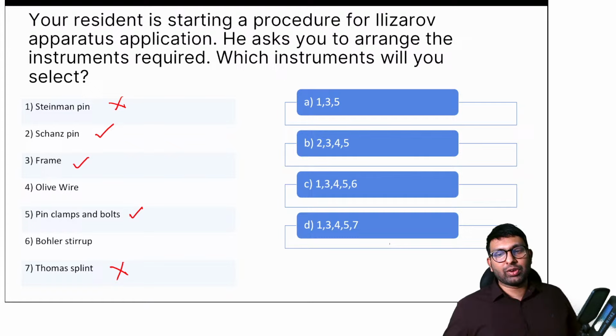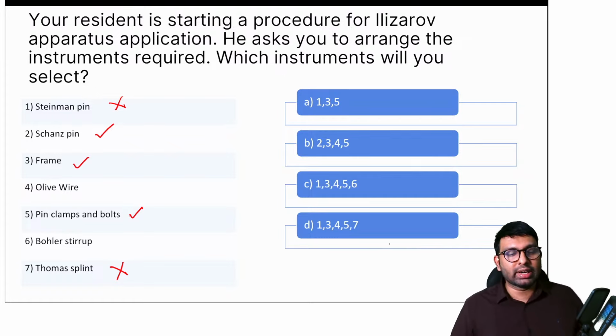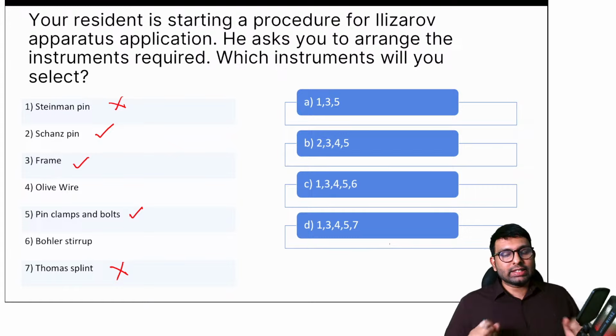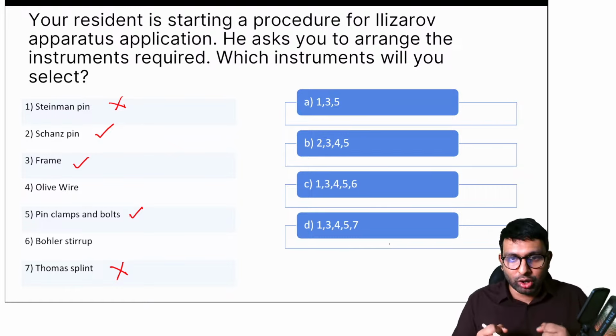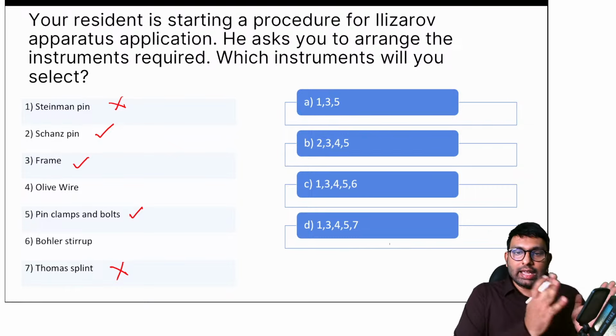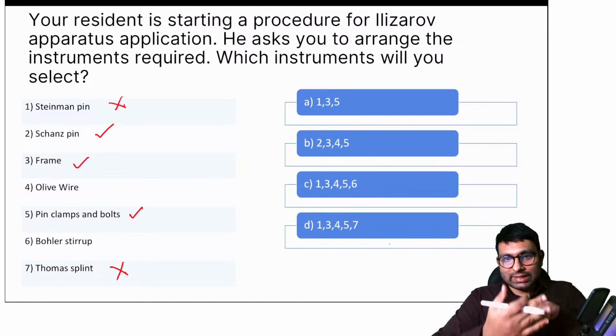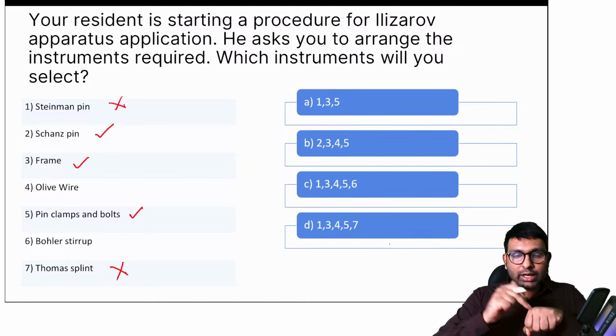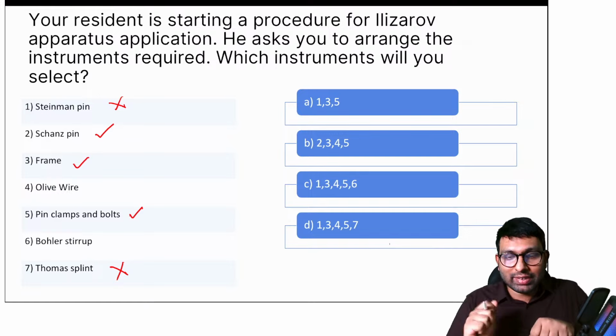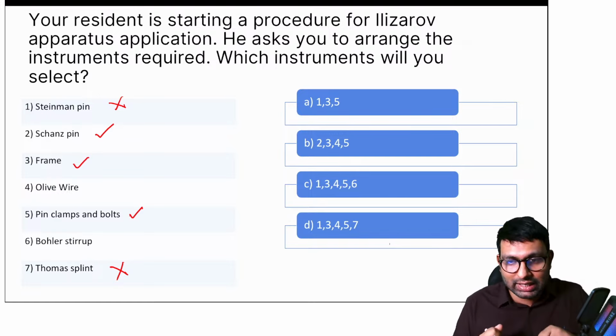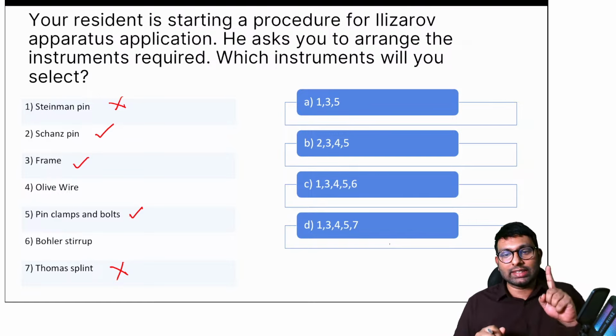Shan spin, pin clamp and frame, correct. Dr. Abhirami is also absolutely right. Any other thing that you think would be used? See, in Ilizarov, the main thing is we have to tension the bone, not just keep it in frame. The reason Ilizarov is different from external fixator is that the bone, even though it is kept within a ring, even though there is some kind of pins put in, you have to give it some tensioning, and that tensioning is given using a wire called the olive wire.